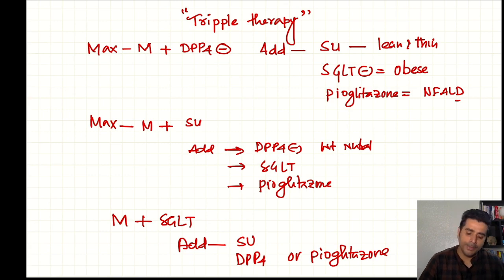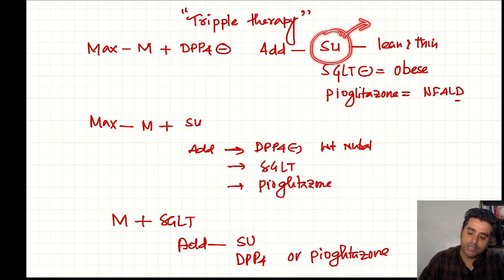Now triple therapy. We may use metformin along with the DPP4 at first, then you may use metformin with sulfonylurea. Someone may start with metformin and SGLT2 inhibitor. So what are the other drugs we can add as a triple therapy? If DPP4 is already used, we have an option of sulfonylurea, an option of SGLT2 inhibitor, and an option of pioglitazone.